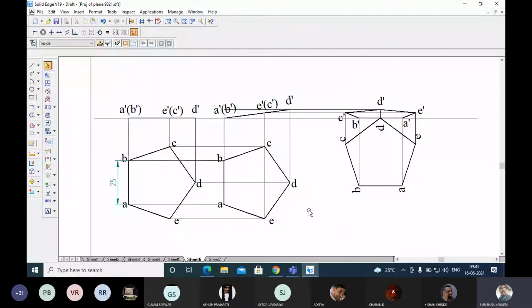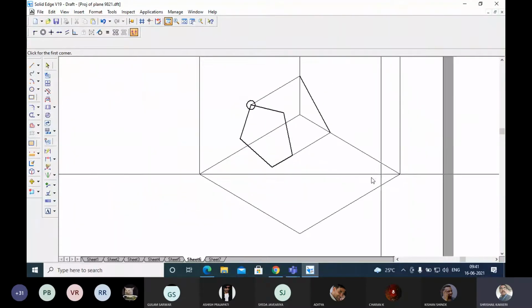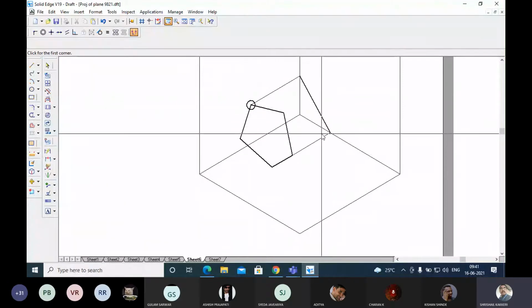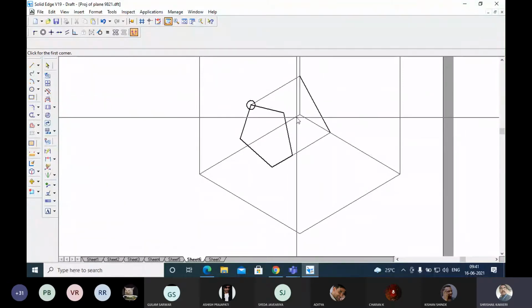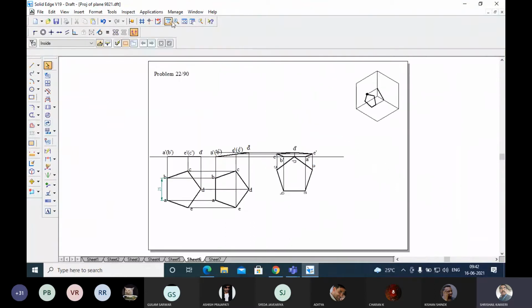Okay, now what is the distance of this? The distance of this from the vertical plane is this only. You can see here what the distance is. This distance is the distance of that from the vertical plane, and this is 15 mm. This is the distance which we need to find out. So you can show this distance here.